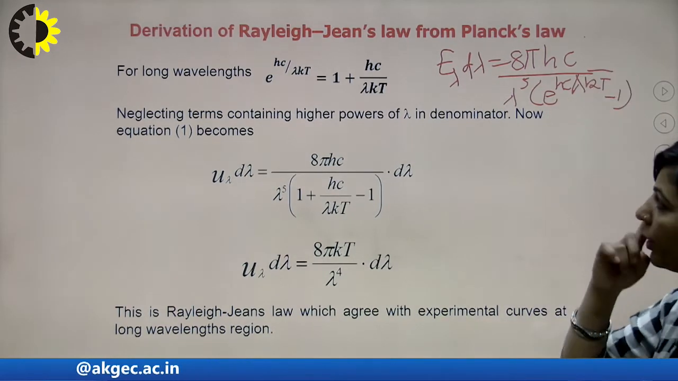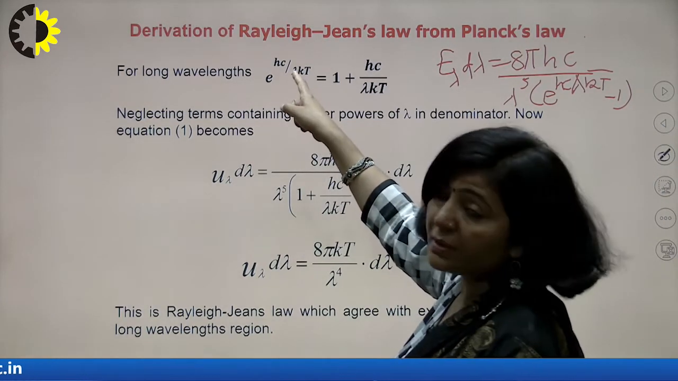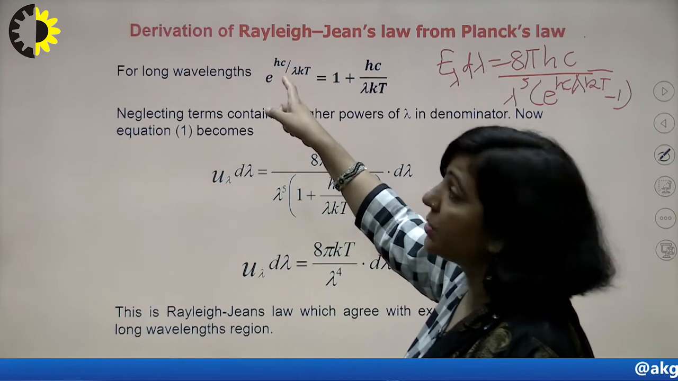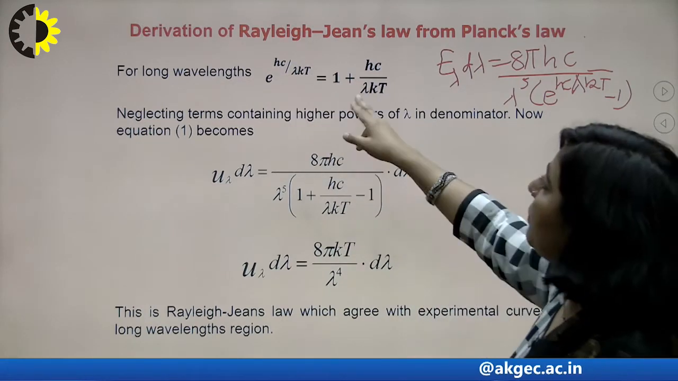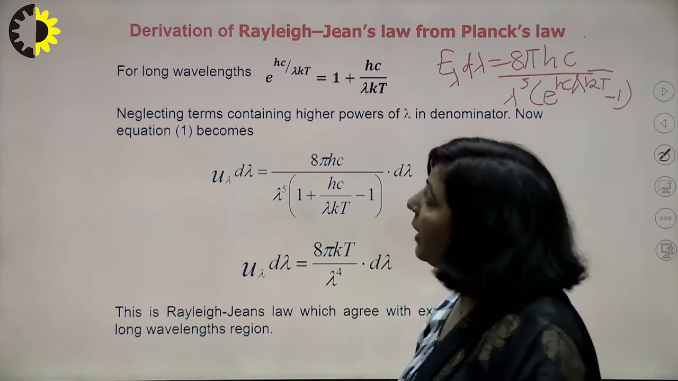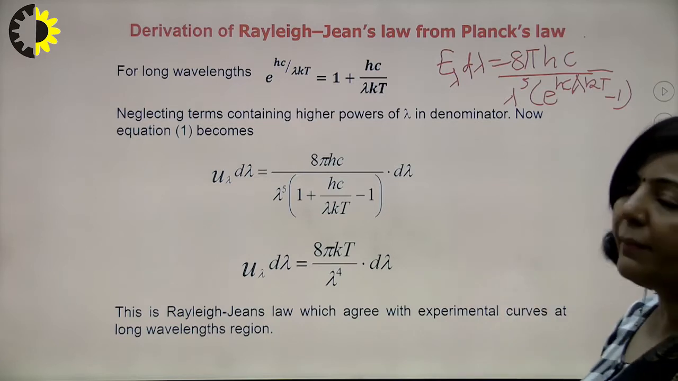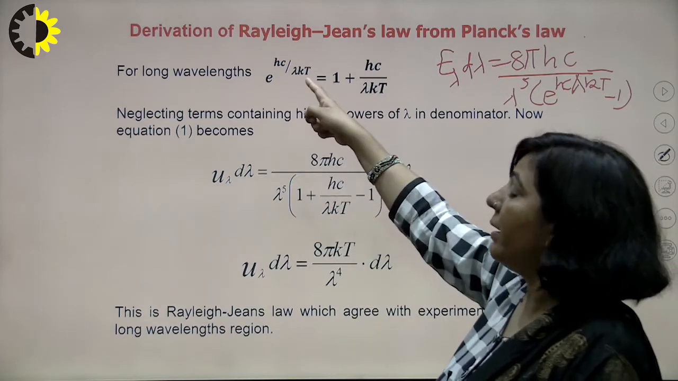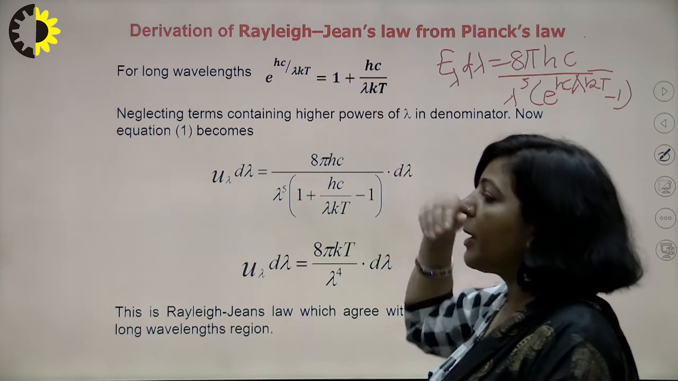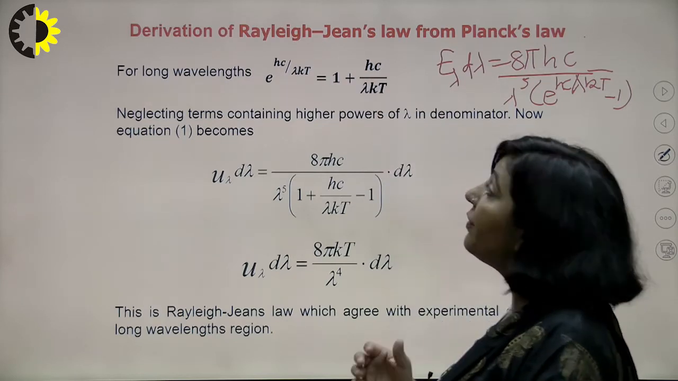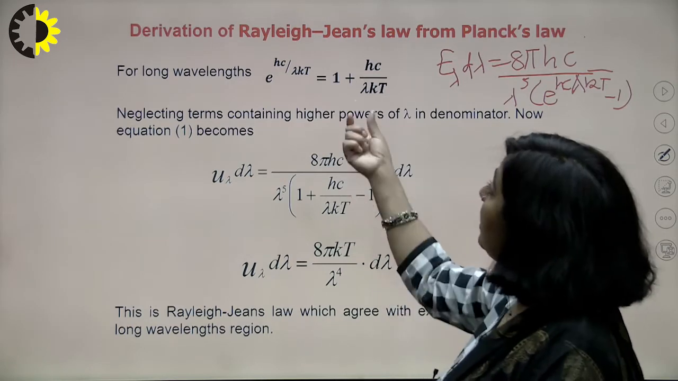Now we are taking the longer wavelength region. If lambda is large, then this factor, which has lambda in the denominator, is very small. It means you can expand it: it will be 1 plus hc upon lambda kT, and then you have higher terms. Since lambda is large, the higher terms with lambda square and lambda 4 powers will be very, very small with respect to 1, so we can neglect those higher terms.